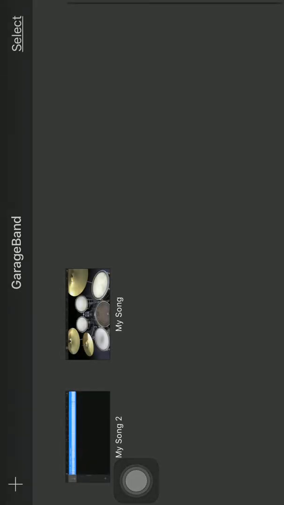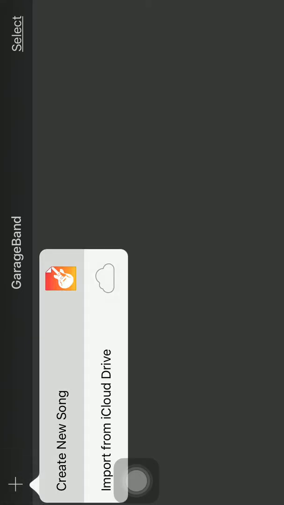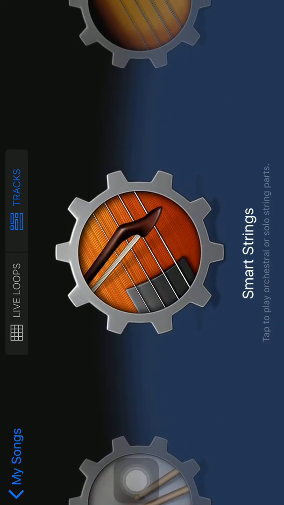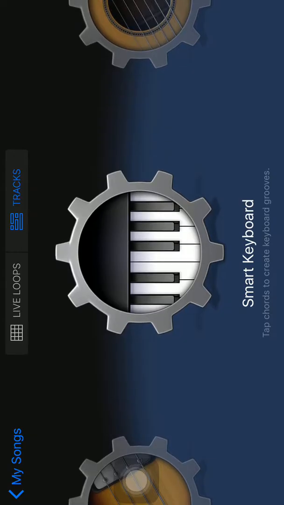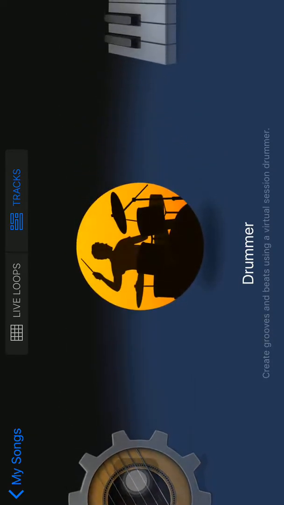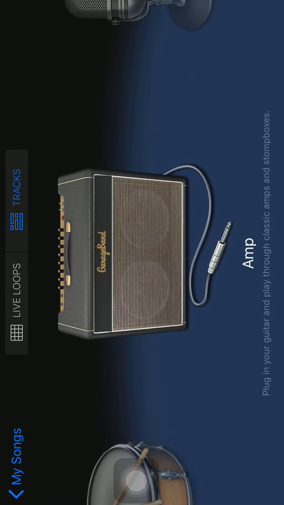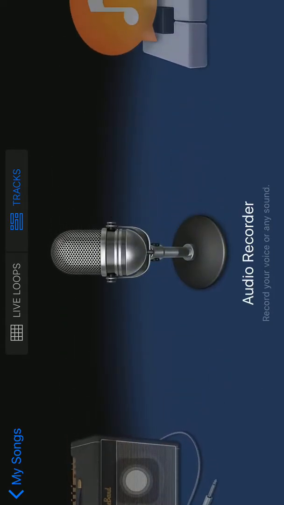Open up GarageBand. You can see it like this. There are many options over here: smart keyboard, smart guitar, drummer, keyboard, drums, and the one you need is to choose audio recorder.